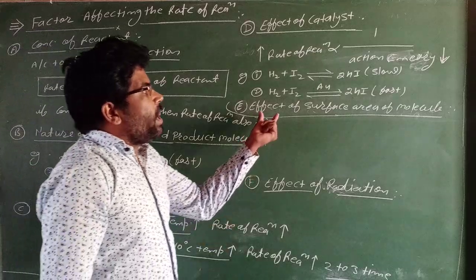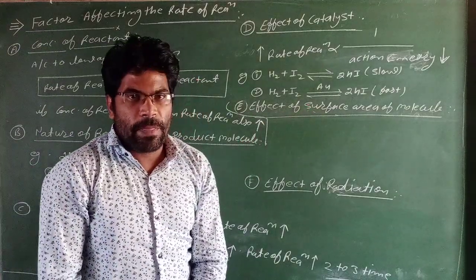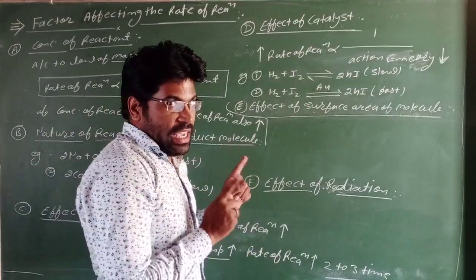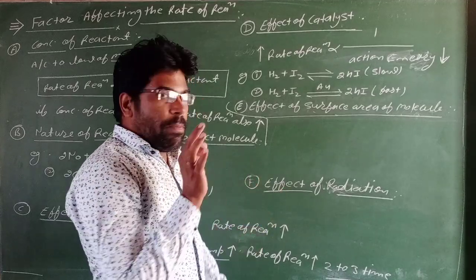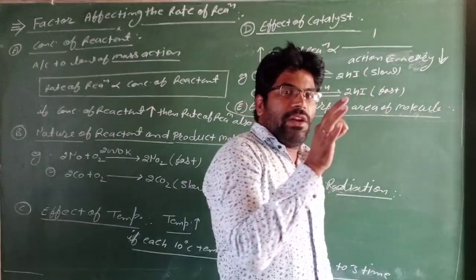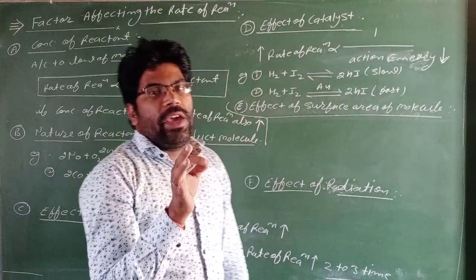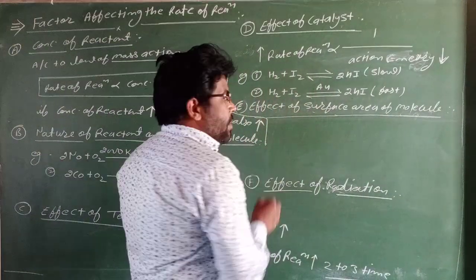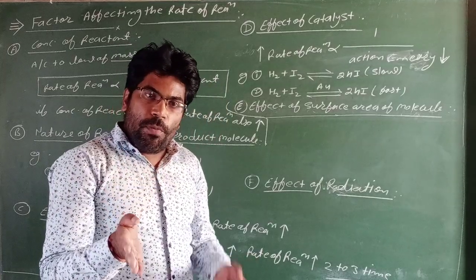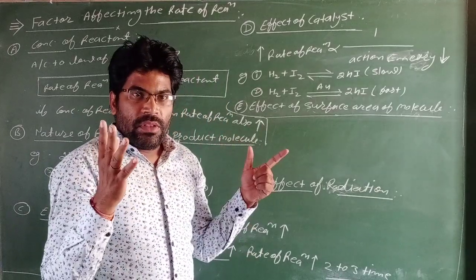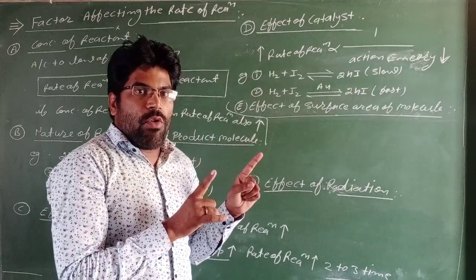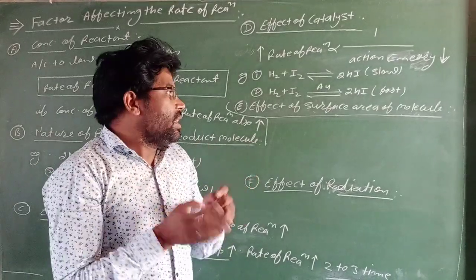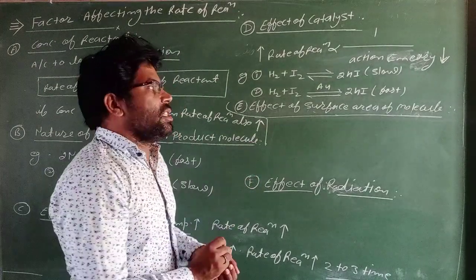Next factor, effect of surface area of a molecule. The surface area of a reactant molecule also affects the rate of a chemical reaction. If the surface area of a reactant is more, then the rate of the chemical reaction is more.